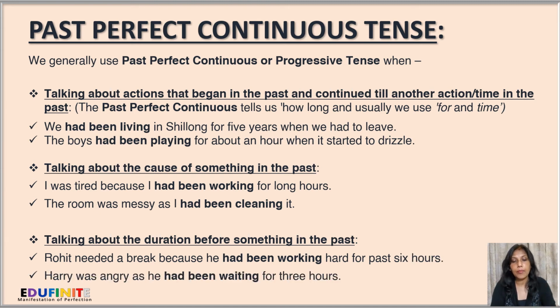Next is talking about the duration before something in the past. Rohit needed a break because he had been working hard for the past 6 hours. So we are talking about that he had been working for the past 6 hours. Next, Harry was angry as he had been waiting for 3 hours. So why was he angry? He had been waiting for 3 hours.